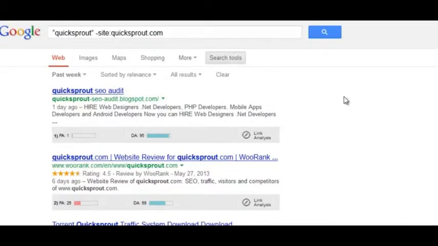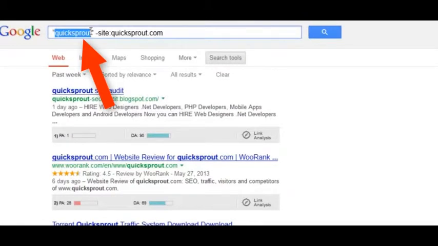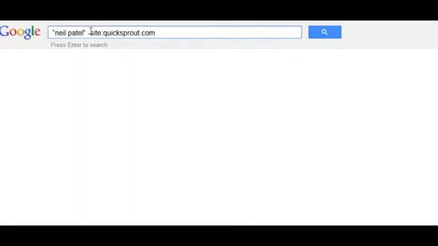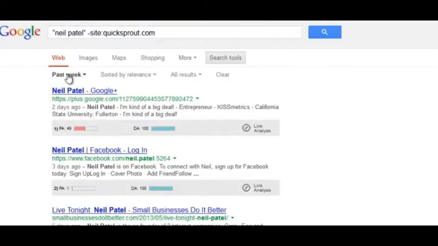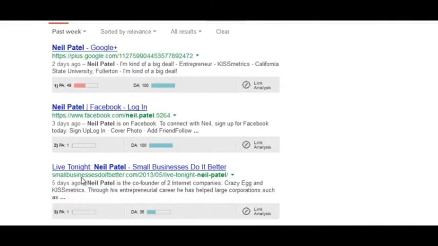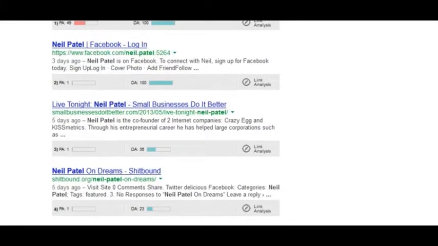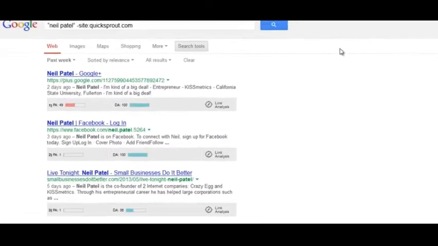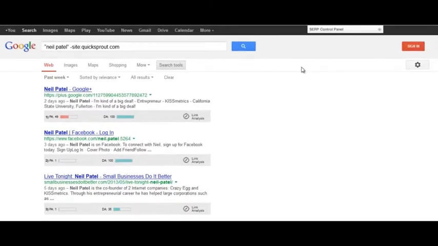Another way to find unlinked brand mentions using Google search is to change the term in quotes to a name. So in this case, Neil Patel. You can see that over the past week, there are some social profiles, but also a site like smallbusinessesdobetter.com. This is a site that maybe doesn't link, and you could reach out to that site owner. This is obviously a very proactive way to find mentions.